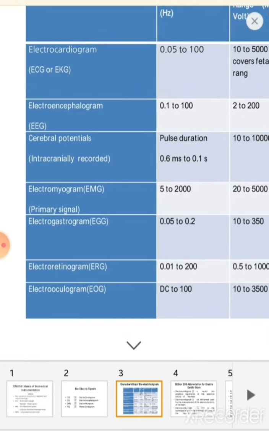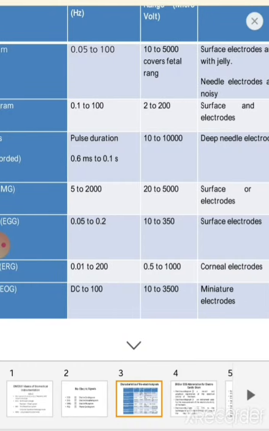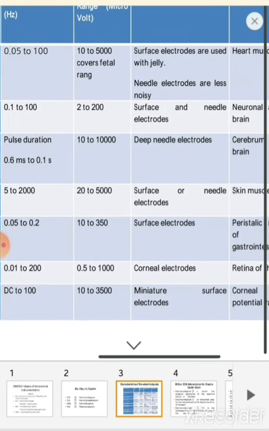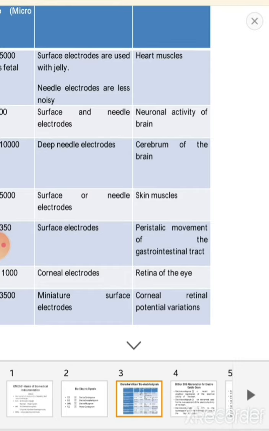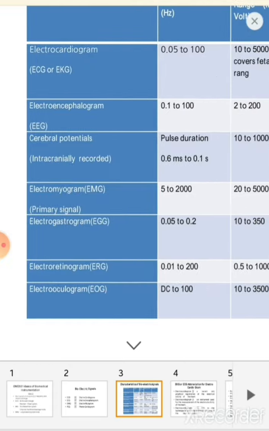Next is cerebral potentials. Here the pulse duration is given, in the order of seconds, 0.6 milliseconds to 0.1 second. The voltage range is 10 to 10,000 microvolts. Deep needle electrodes are used to measure these cerebral potentials. The cerebrum of the brain is the origin for this signal.